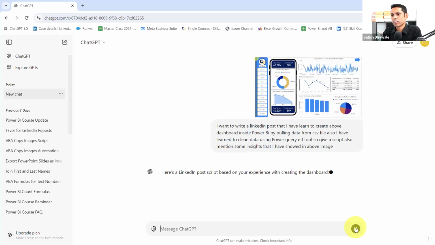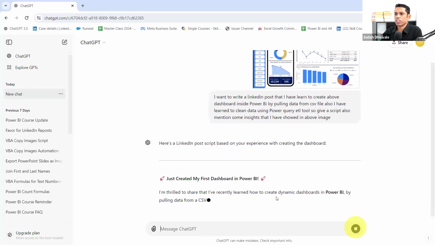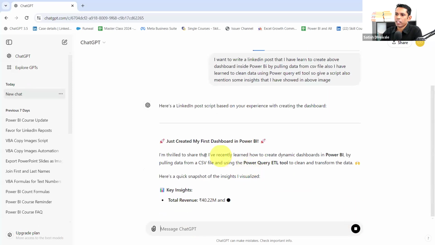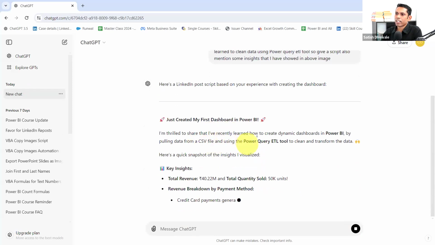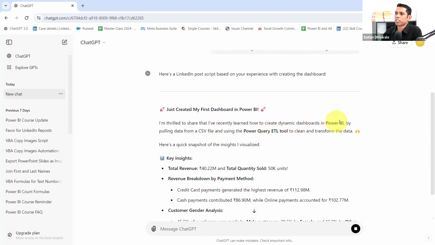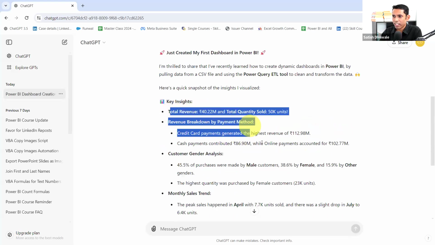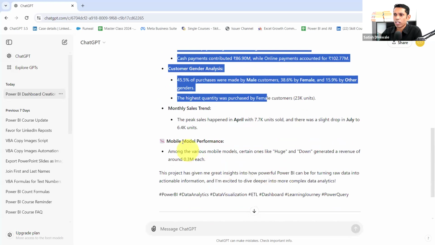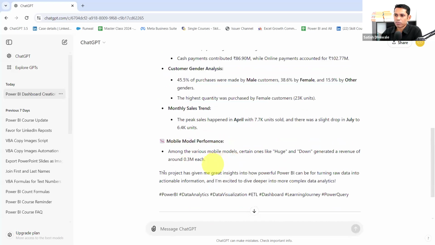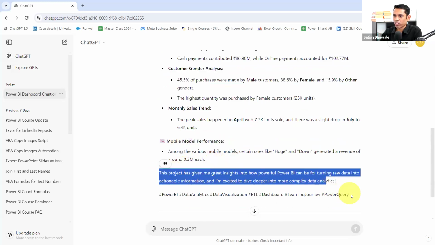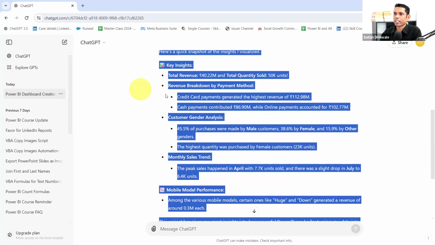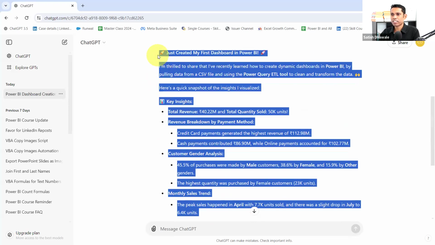Let's have a look at this. Here is the LinkedIn post. Just created my dashboard in Power BI. I am thrilled to share I have recently learned how to create a dynamic dashboard in Power BI by pulling data from a CSV file and using the Power Query ETL tool to clean and transform data. It constructs the proper sentences for you, and it also gives you key insights from the dashboard. It reads your image to see what kind of dashboard you are designing, and even gives the proper relevant tags. Just copy these particular things.